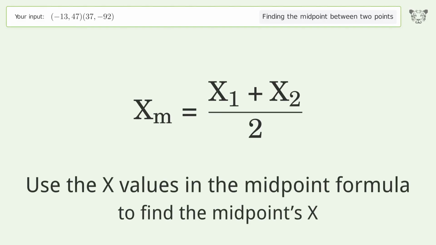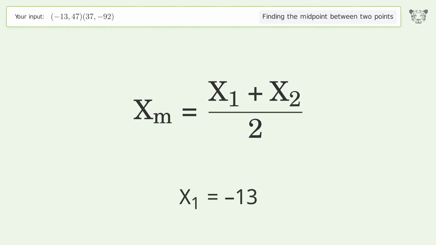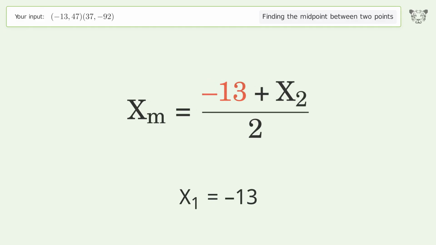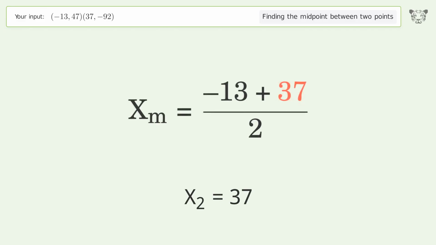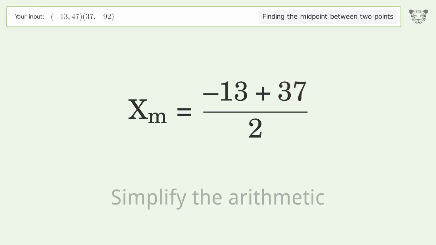Use the x values in the midpoint formula to find the midpoint's x. x1 equals negative 13. x2 equals 37. Simplify the arithmetic.